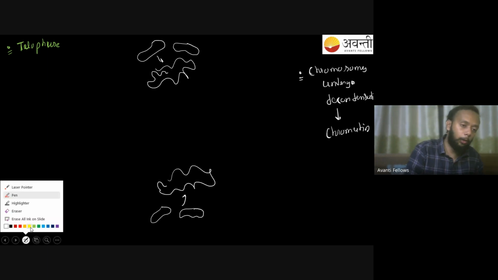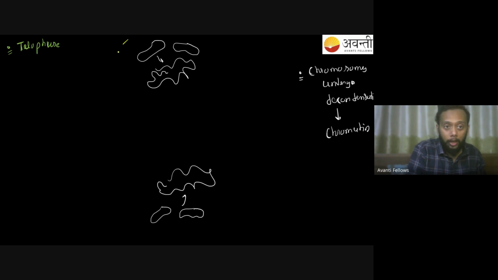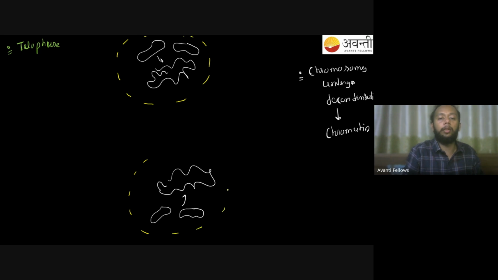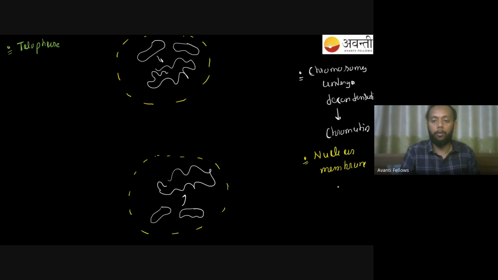After that, the next thing you will be finding happening here is your nuclear membrane is going to reappear. So you have a nuclear membrane, and that nuclear membrane is going to reappear. Again, that is something opposite to my prophase. So the nuclear membrane reappears. That is also one thing you have to know.